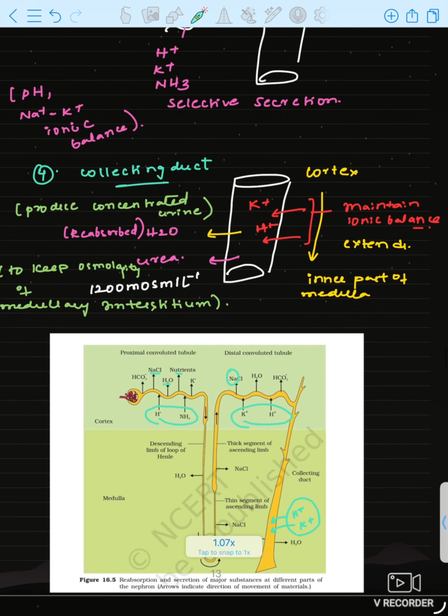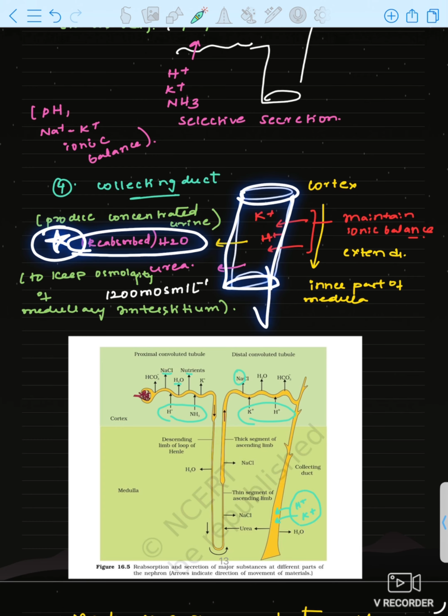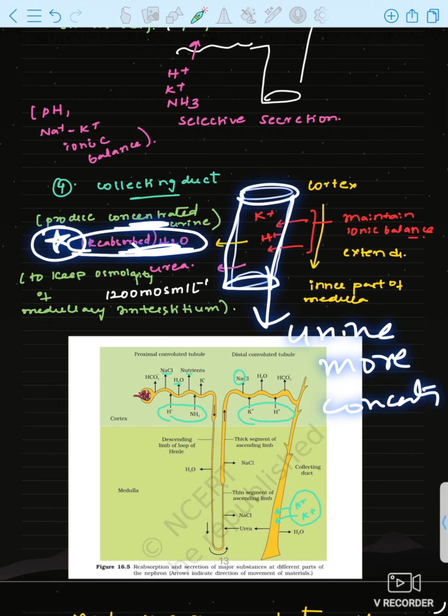Okay, now let us know about the collecting duct. What happens in the collecting duct? The collecting duct will produce concentrated urine, meaning the osmolarity will become concentrated. How is it maintained? Here in the collecting duct water will be reabsorbed in the highest amount so that the urine will be more concentrated. To produce more concentrated urine, water is reabsorbed and urea is also reabsorbed.